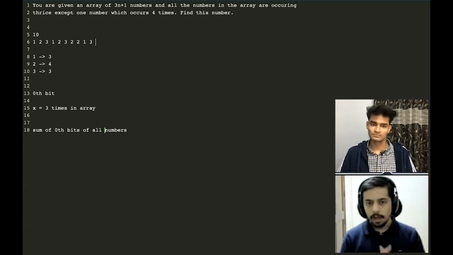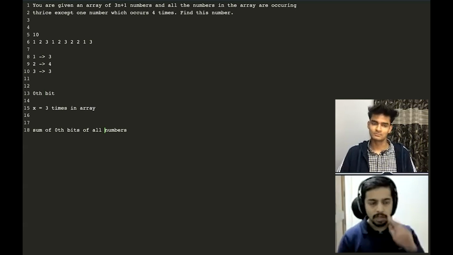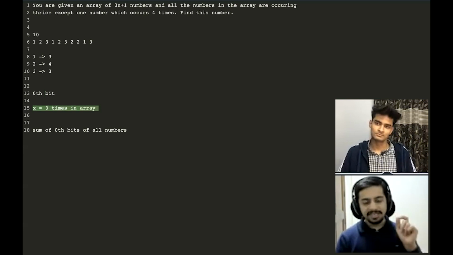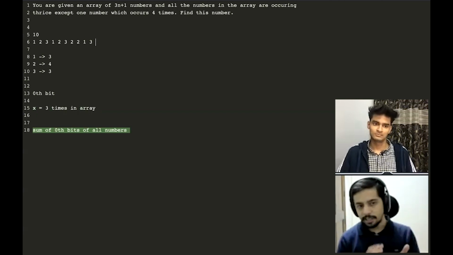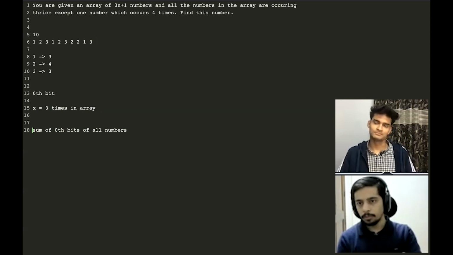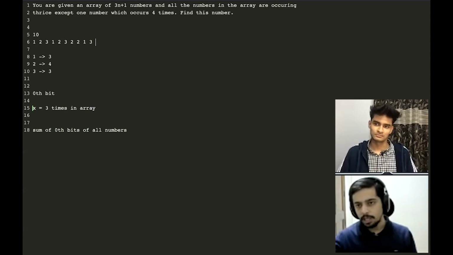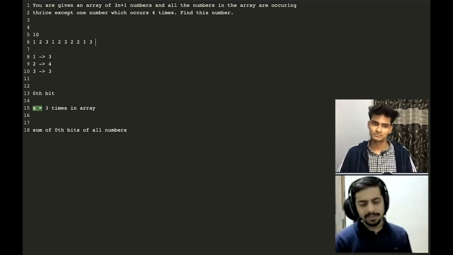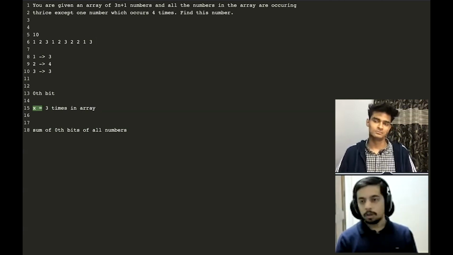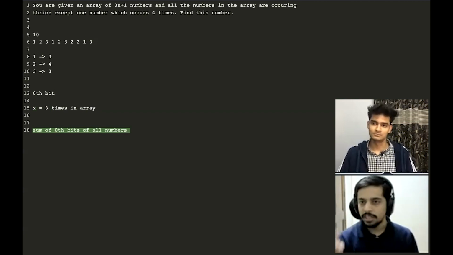So if I think about finding the sum, then let's think about an integer x that appears 3 times in the array. This particular guy is going to contribute to this particular sum either 0 or 3. Because if x has the 0th bit 0, then it contributes nothing to that sum, because 0 into 3 is 0. And if x has the 0th bit 1 and is appearing 3 times, then it's going to contribute 1 into 3, that is 3. So what I can conclude is that all the numbers that appear 3 times are either going to contribute a 0 to this sum or contribute 3 to this sum.